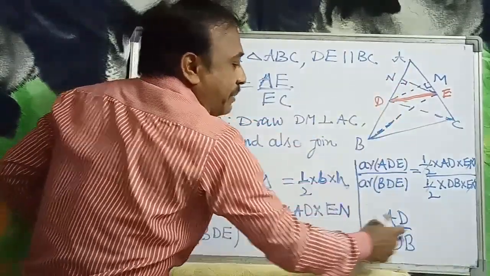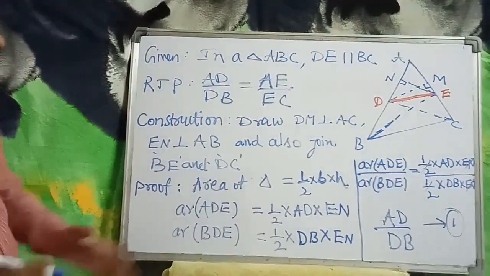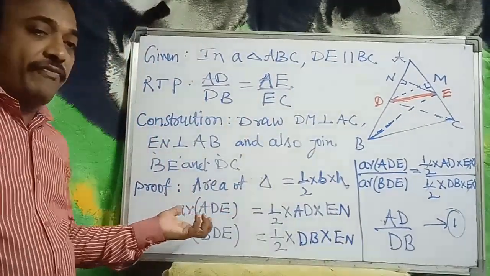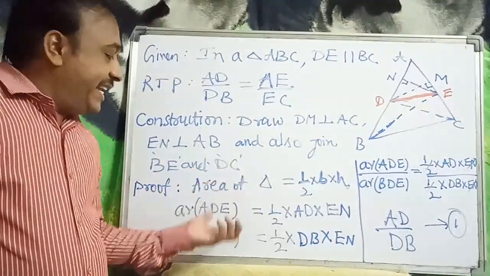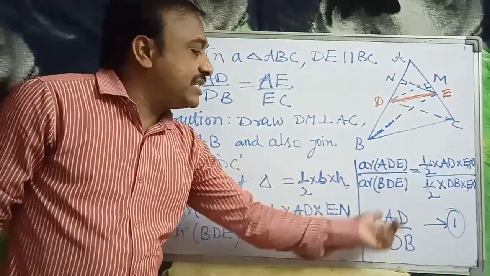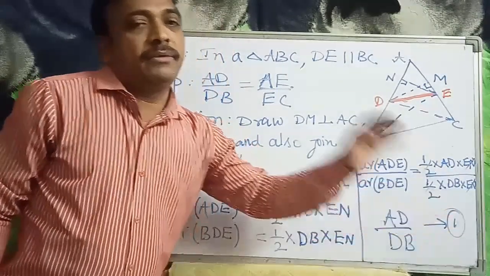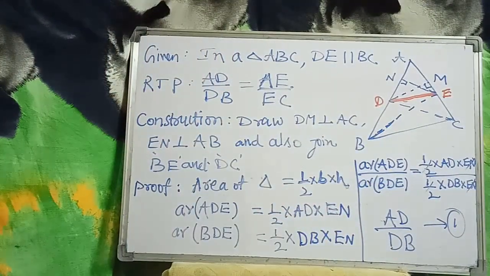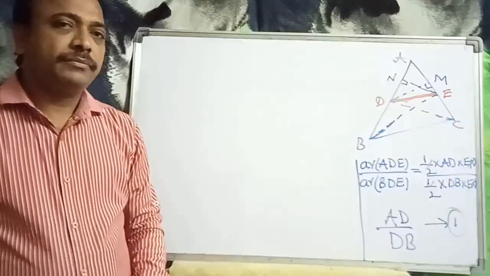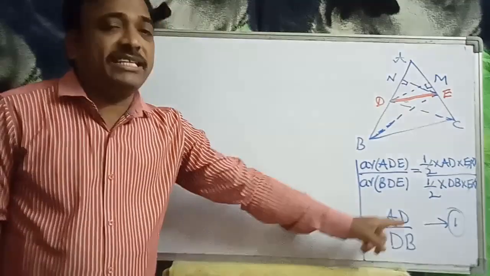AD by DB. We let that be equation 1. So we found the area of triangle ADE and the area of triangle BDE, took the ratio ADE by BDE, and got the result AD by DB, which is equation 1.